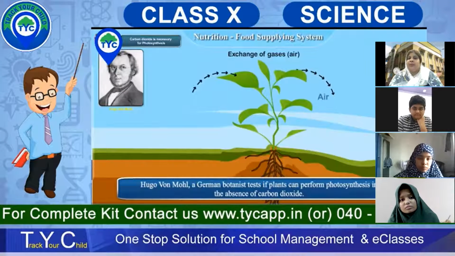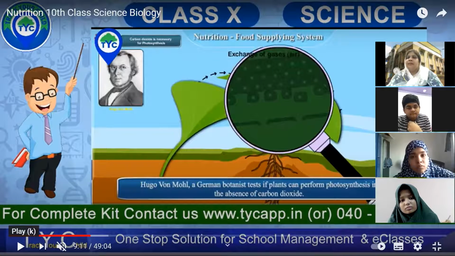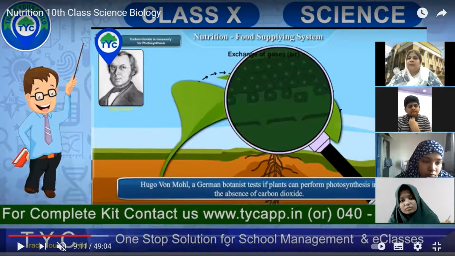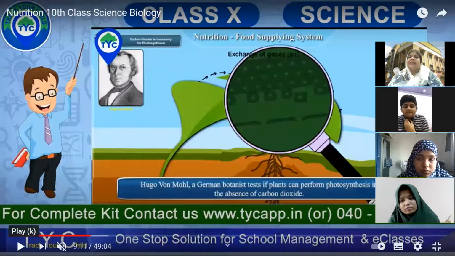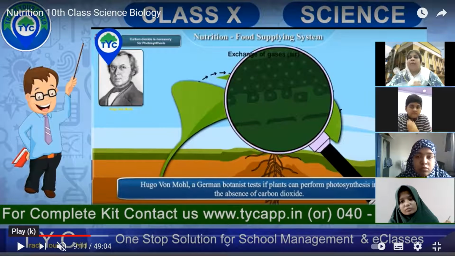He was a botanist. Do you know who botanists are? Nobody knows who a botanist is? A person who studies plants. जो plants के बारे में जानकारी रखते हैं, उसके बारे में पढ़ते हैं, they are called botanists.